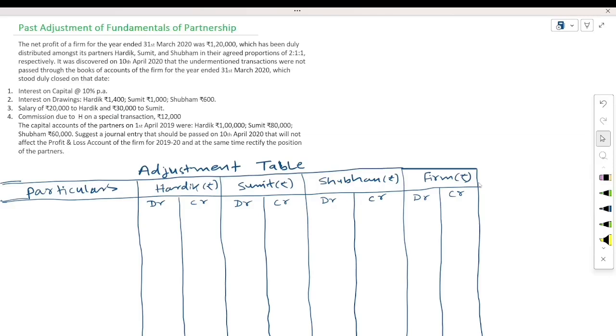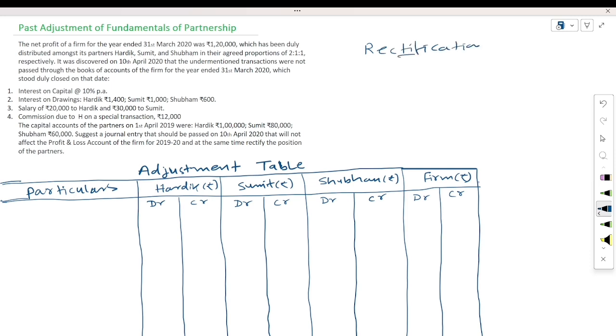In this video, we are going to discuss a very important topic of this chapter, fundamentals of partnership. This topic is very important from the board point of view as well as the competitive examination point of view. The topic is past adjustment of fundamentals of partnership. As we have already studied in class 11th, the chapter which was rectification of error.